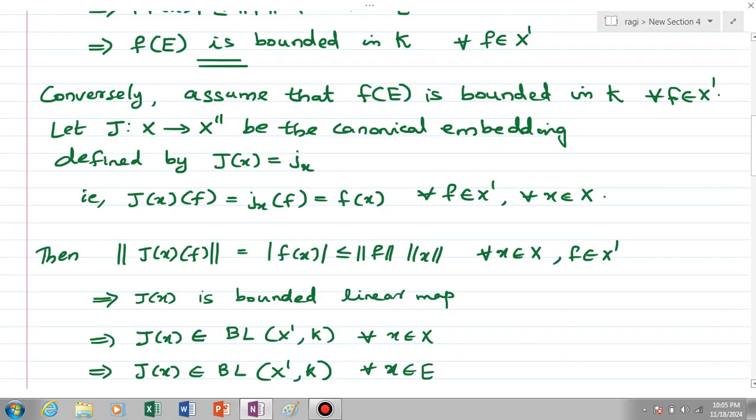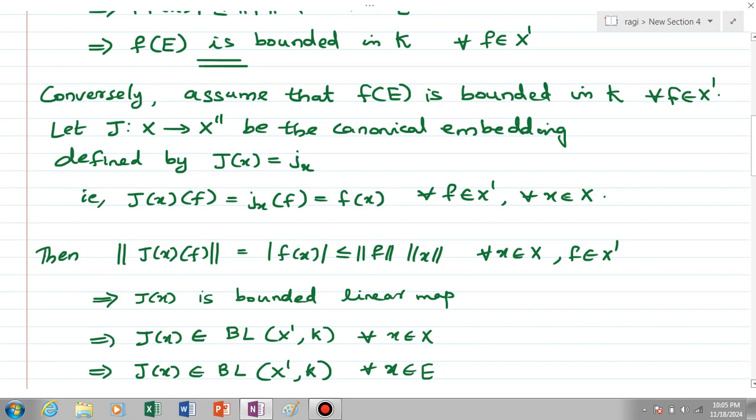Because norm of J of x of f is less than or equal to norm x into norm f, right? For every x element of X and for every f element of X'.